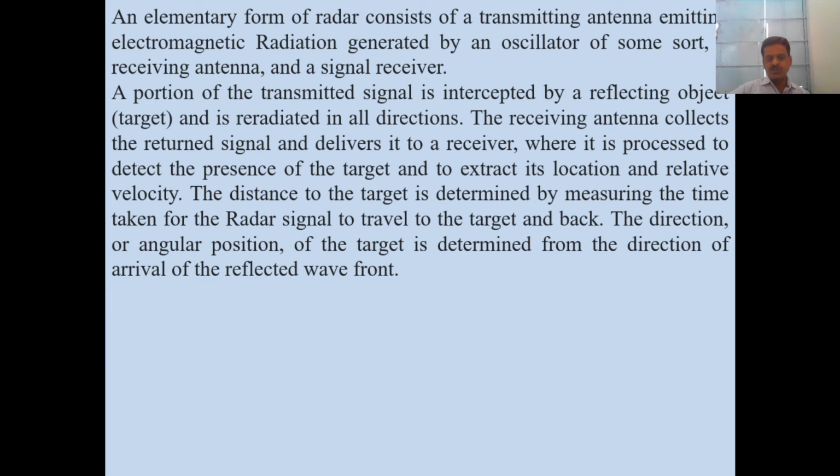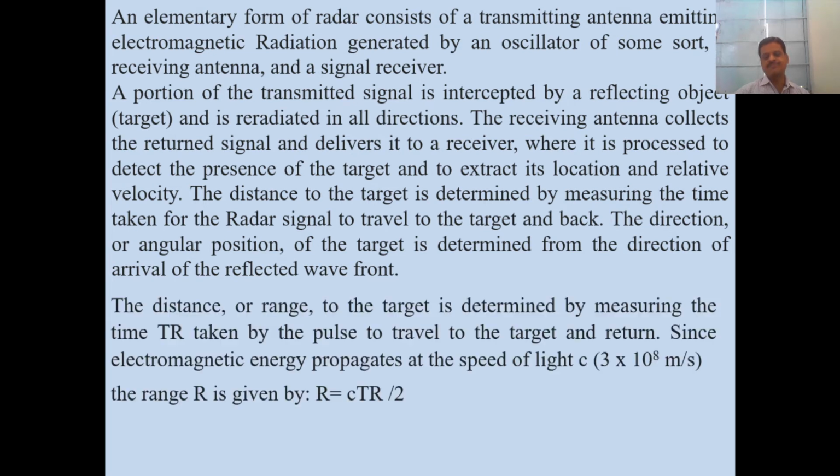The distance of the target is determined by measuring the time taken by the radar signal to travel towards the target and come back from the target. Similarly, the direction and angular position of the target is determined from the direction of arrival of the reflected wave front.